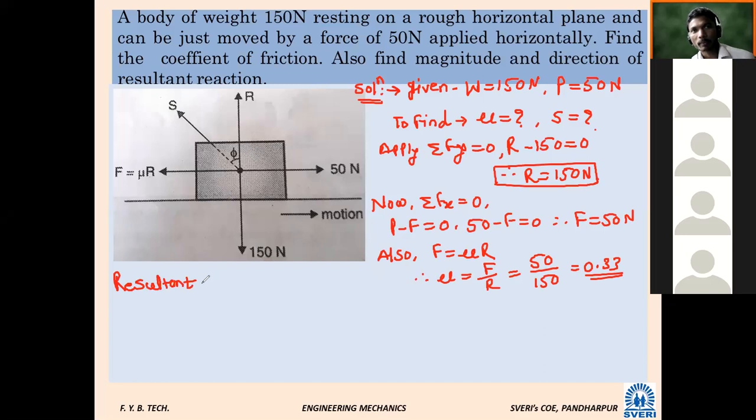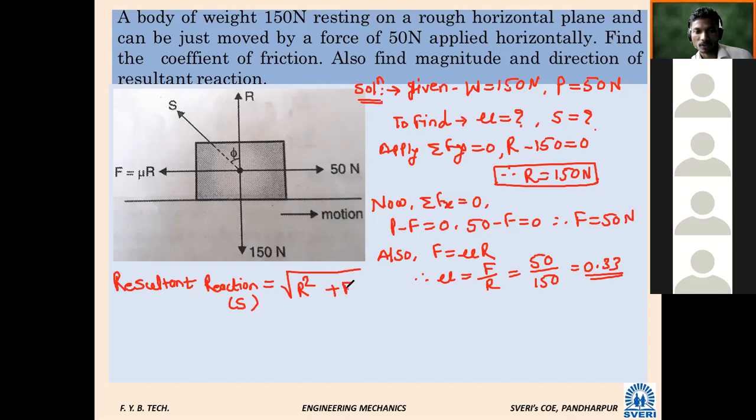The way we found the resultant in our first chapter: R is equal to the square root of summation of x square plus summation of y square. In the same format, the resultant reaction is the square root of R square plus F square.